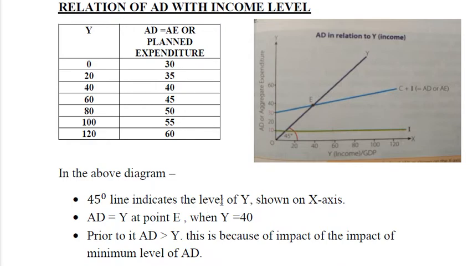There are some more observations from this diagram and schedule. First, 45-degree line indicates the level of income which is shown on x-axis. x-axis पे income show हो रही है और y-axis पर हमारा aggregate demand या aggregate expenditure को हम show कर रहे हैं यहाँ पर. तो 45-degree line जो है वो income को indicate कर रही है. क्यों? क्योंकि जैसे जैसे इनकम बढ़ रही है उतनी ही हमारी जो लेवल ऑफ इनकम है वो भी इंक्रीज होता हुआ हमें दिख रहा है.